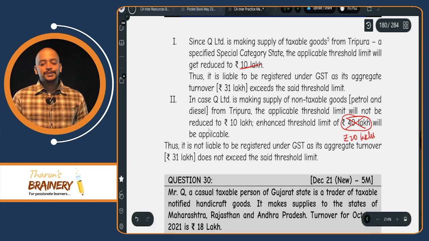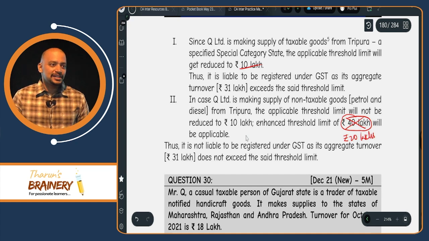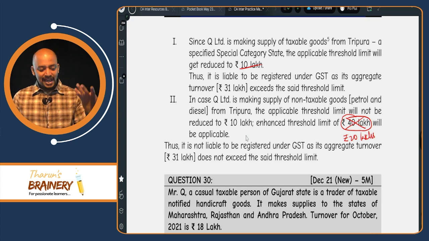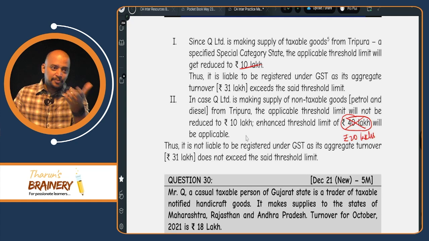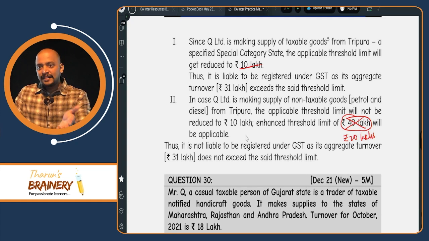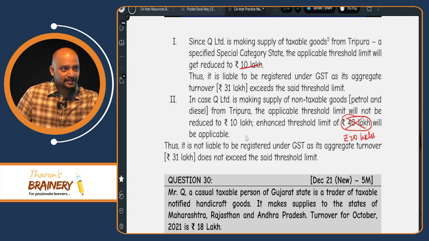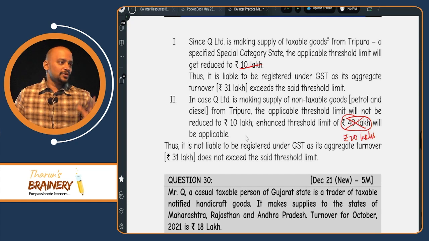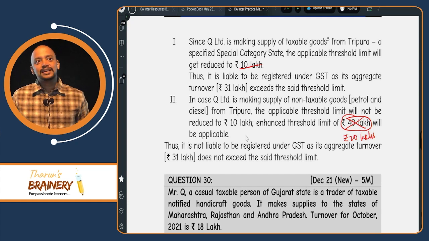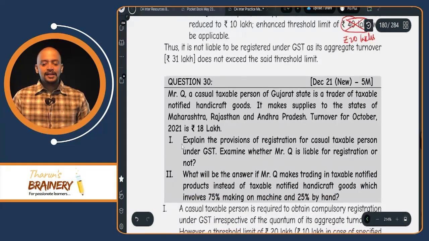Because many students, when they share their answer sheets, I feel like they have written correctly. So it's not like my judgment is wrong. The same question would have been written by some other student, the same way, and for that student they would have given marks. For this student they did not give marks. So this is a mistake, a stupidity that is happening.